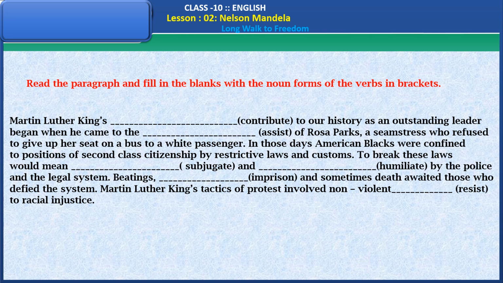In the first blank, contribution, and in the second blank, assistance, and in the third blank, subjugation, and in the fourth one, humiliation, and in the fifth one, imprisonment, and in the sixth one, resistance. So these are the noun forms.